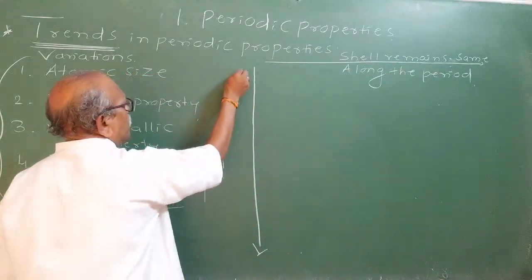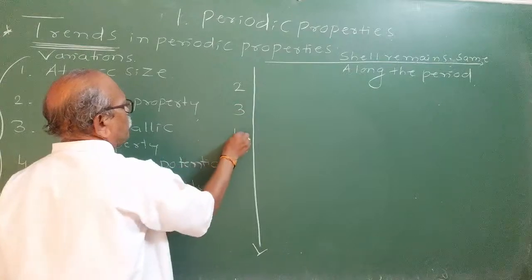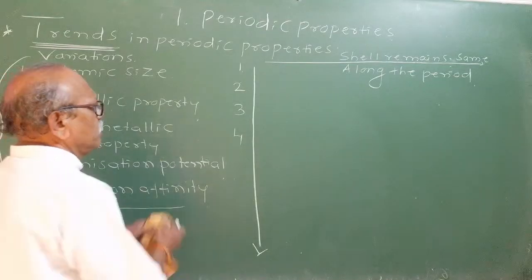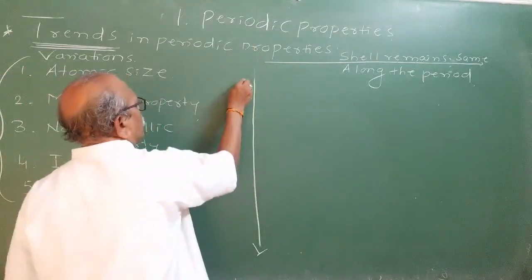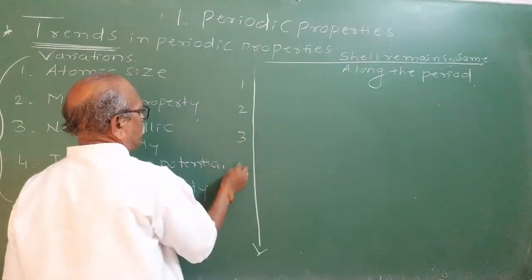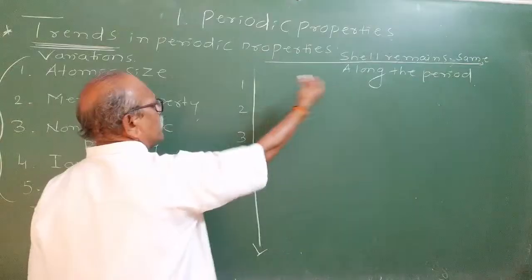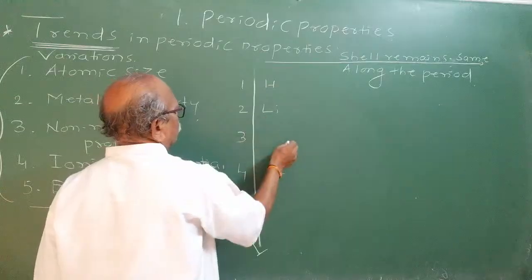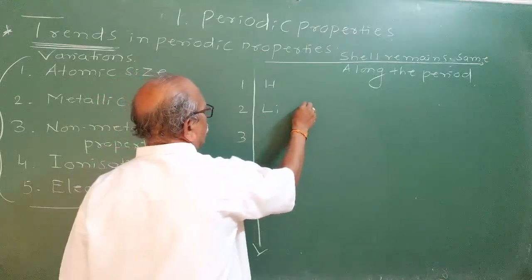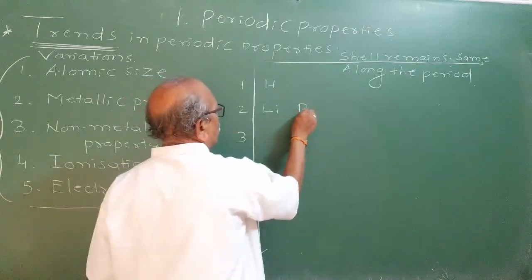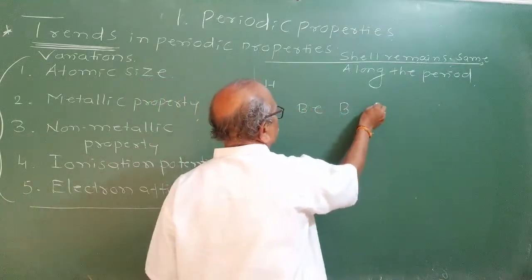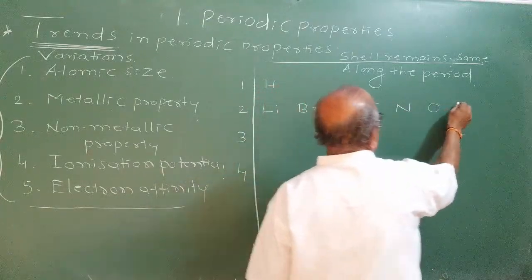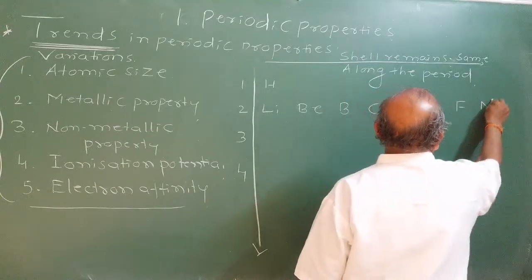Means if you take the first period, second period, third period, fourth period, only up to fourth period we are discussing for your class. You know the elements present in the first period, second period, third period, fourth period. In the first period there are only two elements. One is hydrogen and the second period will contain lithium with atomic number 3. 4 is beryllium, 5 is boron, 6 is carbon, 7 is nitrogen, 8 is oxygen, 9 is fluorine, 10 is neon.